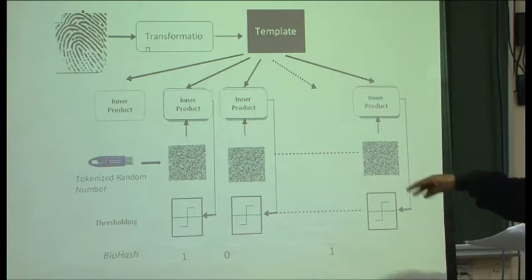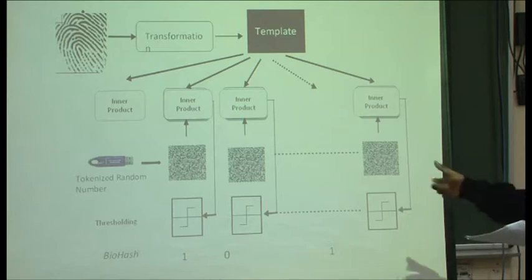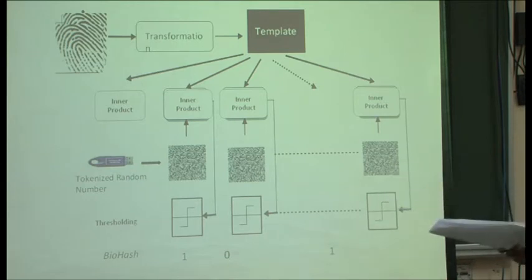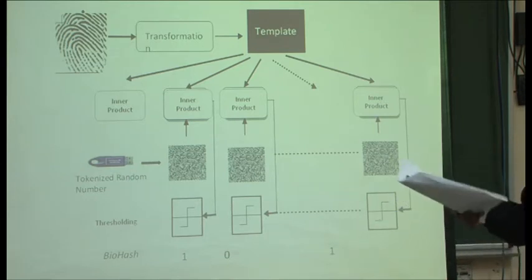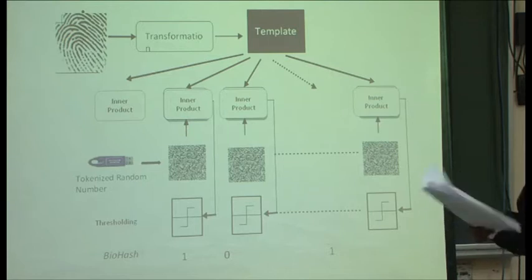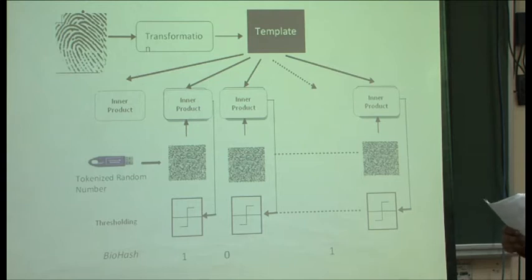I will store it in an array. It's a protected template, which cannot be used to construct the original biometric image. This is the kind of template. But once you take the inner product, what will be the output? A number. Am I right? Yes.